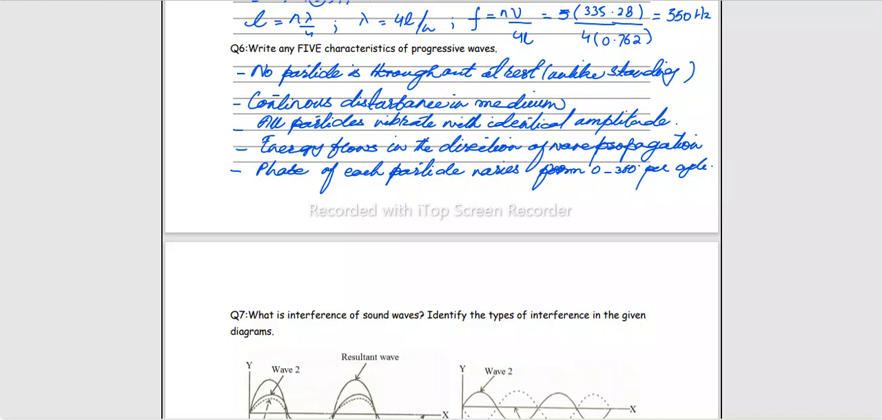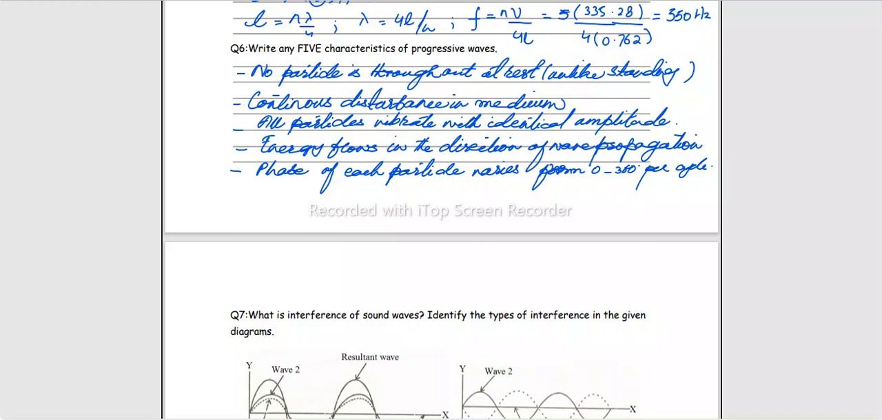No particle is throughout at rest, unlike standing waves. Standing waves में कुछ nodes होते थे हमारे पास, वो points जिस पे medium के particle rest पर होते थे, वो displace नहीं होते थे mean position पे. Progressive wave में there is no such point as nodes. हर medium particle will be subjected to the displacement from the mean position. Then it is the result of continuous disturbance in the medium because train of pulses travel करती है.